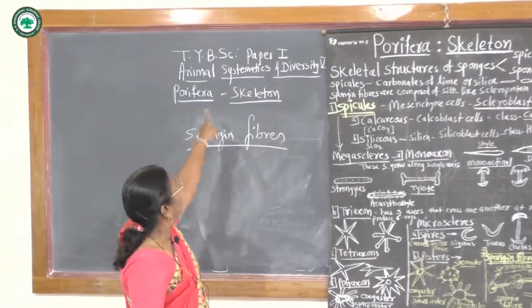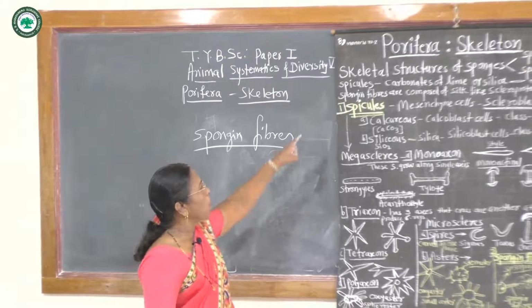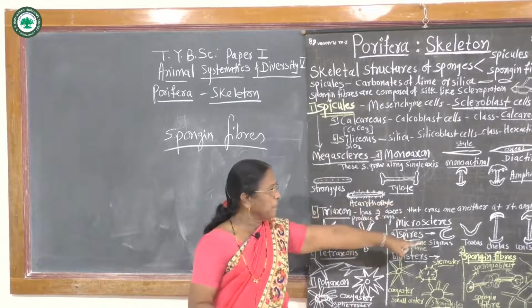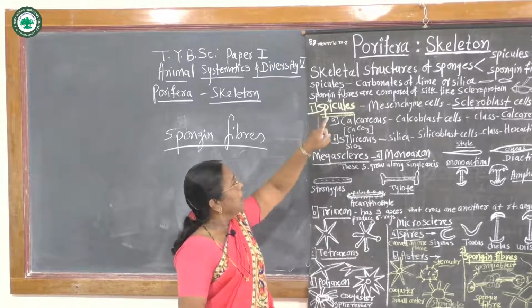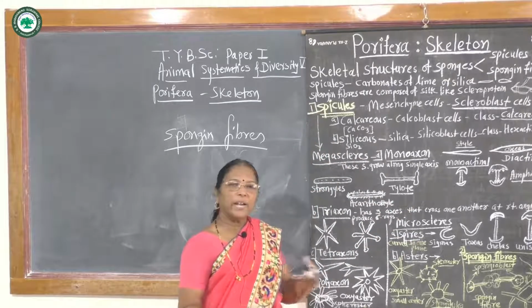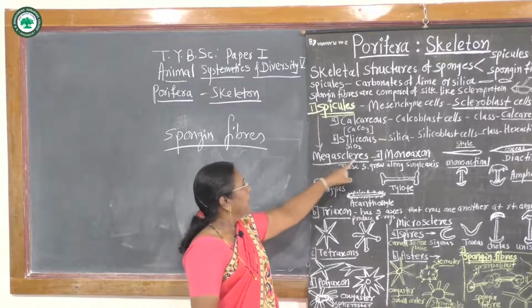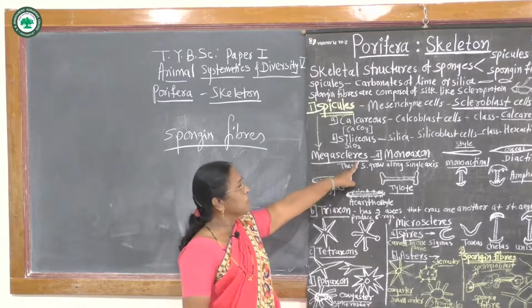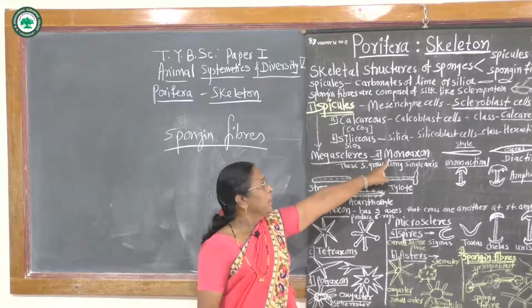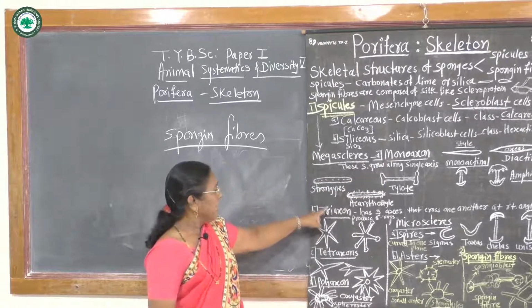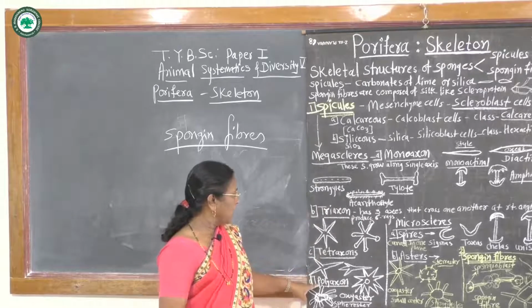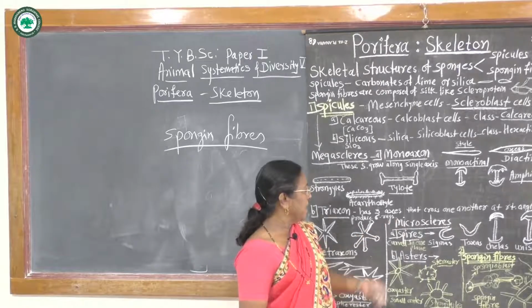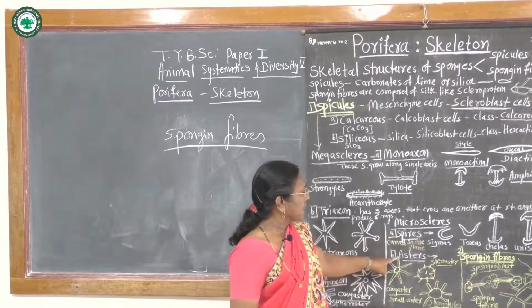Thus, the Porifera skeleton is formed by two main types of structures, spicules and spongine fibers. Spicules are again divided into megascleres and microscleres. Megascleres give the main support, and are of types: monoaxon, triaxon, tetraxon, polyaxon, and others. Microscleres are again divided into 2, spires and asters.